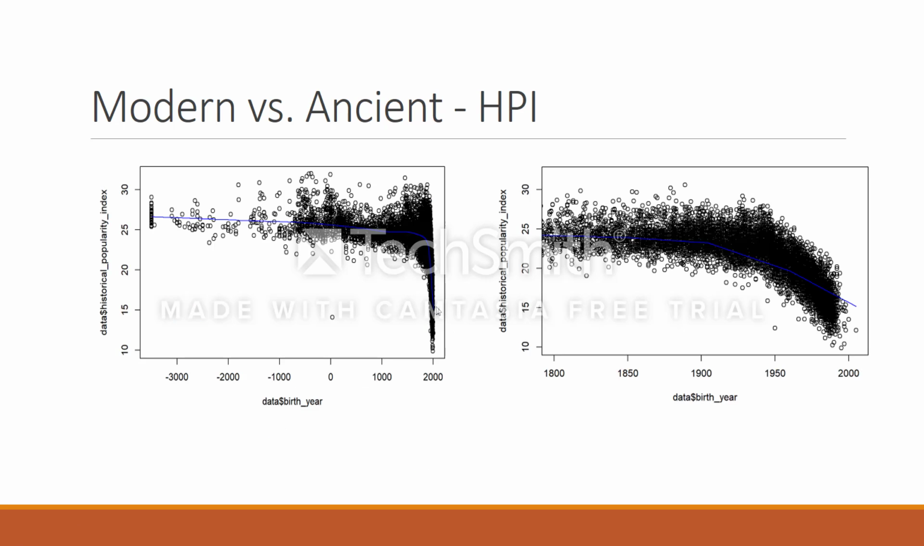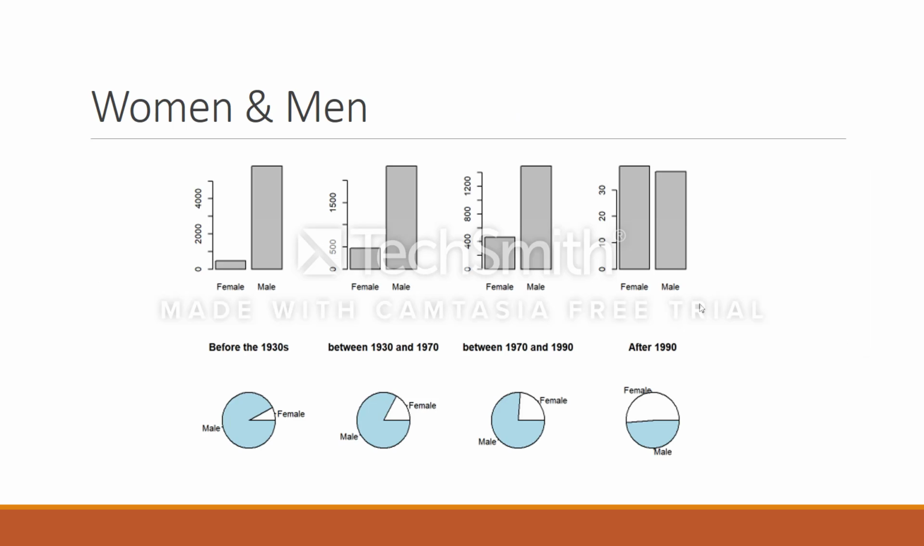If we look at the historical popularity index, however, we can see that it decreases for more modern figures. From this we can conclude that the birth year is quite significant for the historical popularity index. We can also see that the percentage of women increases over time, especially in modern times.